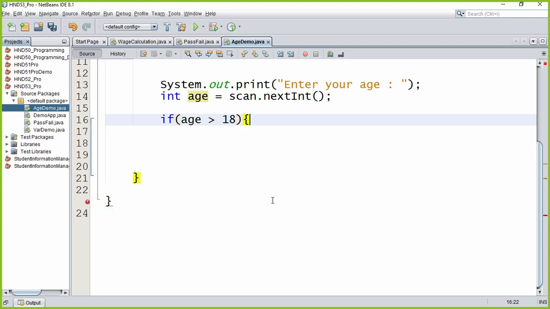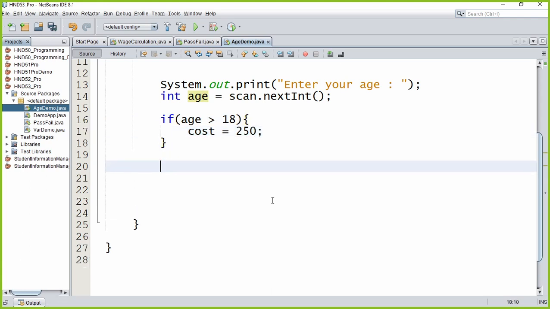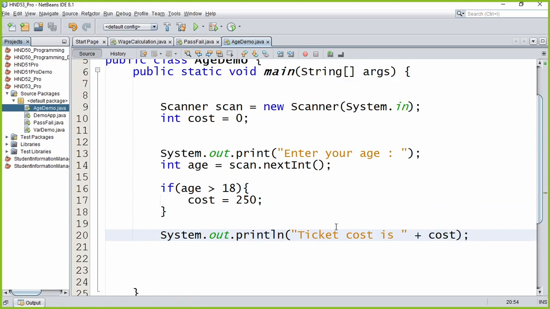There is a reason why we write these curly braces. Later I'll tell you the reason for that. For the time being, no need. In Java, I'll teach you that. So we're going to say cost is assigned the value 250. Then we will say output, ticket cost is cost, right. So it's a simple program. Let's run this program and see. Shift F6.